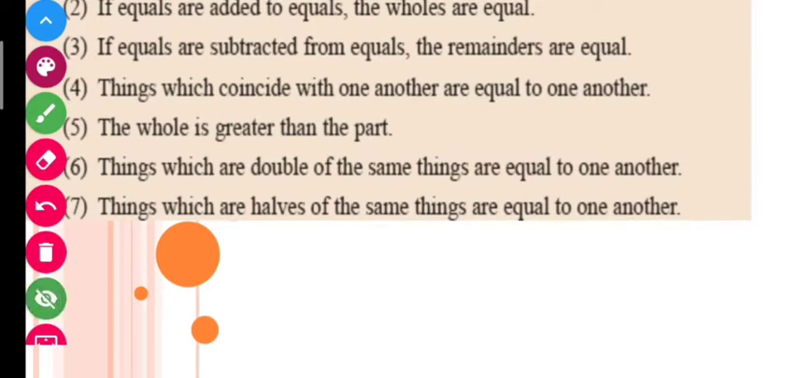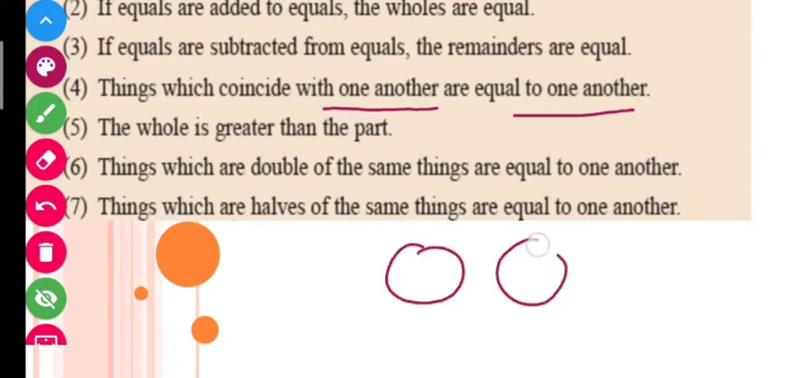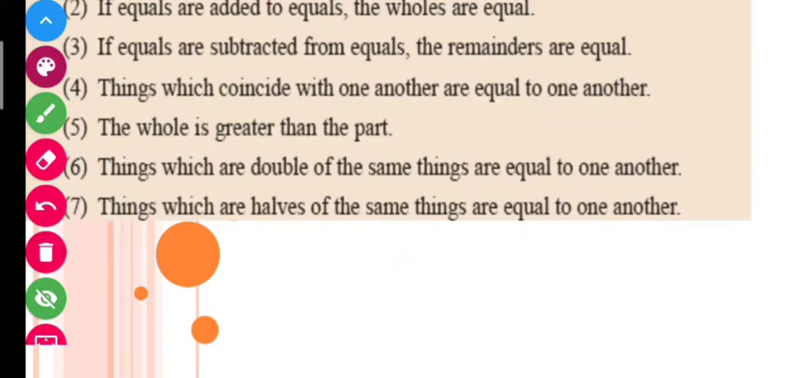Things which coincide with one another are equal to one another. Here it is saying that if these are two things, let me suppose these are two circles, and if these two circles coincide, then it means these two circles are also equal. Okay, so now let us see axiom number 5. Axiom number 5 is saying that the whole is greater than the part. I think it's a universal truth.